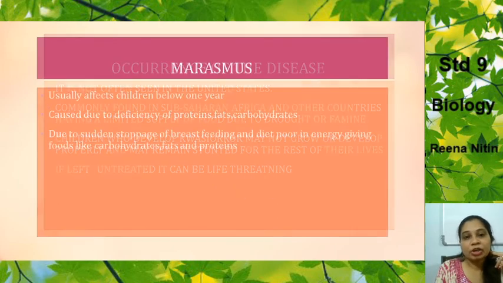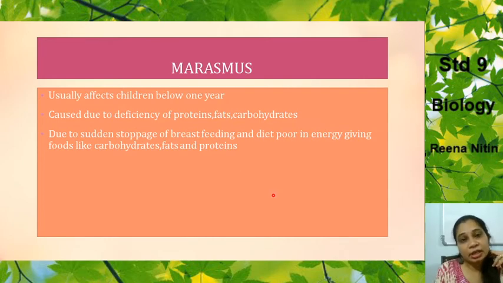So that brings us to the end of kwashiorkor, and we start with the second disease that we're going to study today. It's called marasmus. Now this also occurs in children below the age of 1 year. It is again caused through deficiency of proteins, but here there's an additional deficiency of even fats and carbohydrates, due to sudden stoppage of breastfeeding and a diet poor in energy, lacking foods like carbohydrates, fats and proteins. So the child is not only deprived of proteins in this case, but also of fats and carbohydrates, which can cause this disease, marasmus.